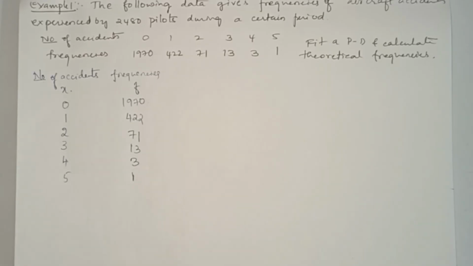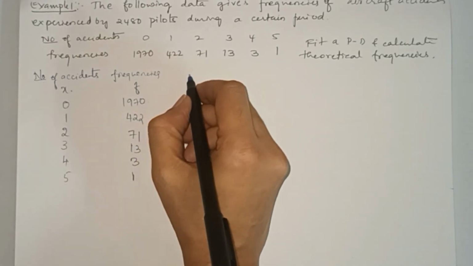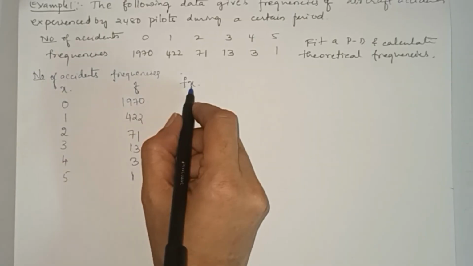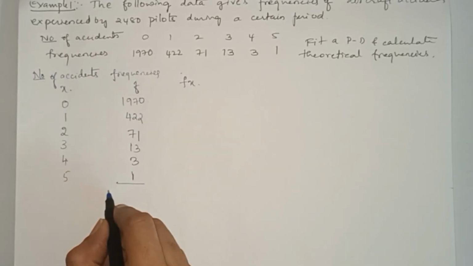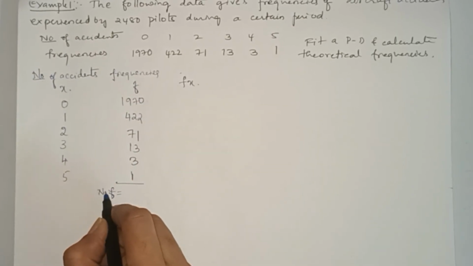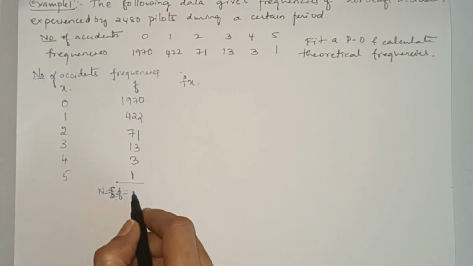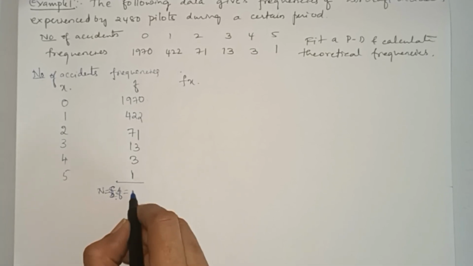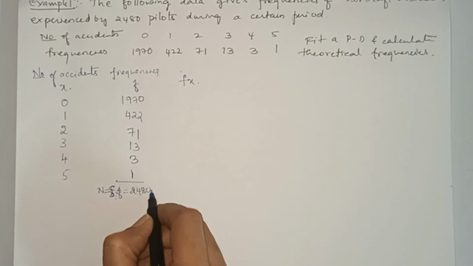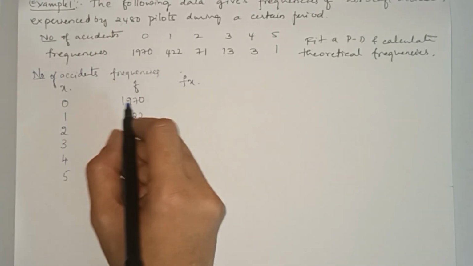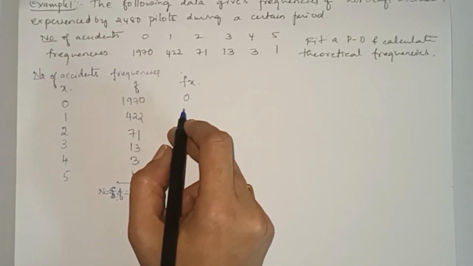First let us find out the mean. To find the mean of a frequency distribution, find fx, then find capital N, which is the sum of f. The summation of the frequencies comes out to be 2480, the same as 2480 total flights. Now let us find fx. Here it is 0 in the first case.